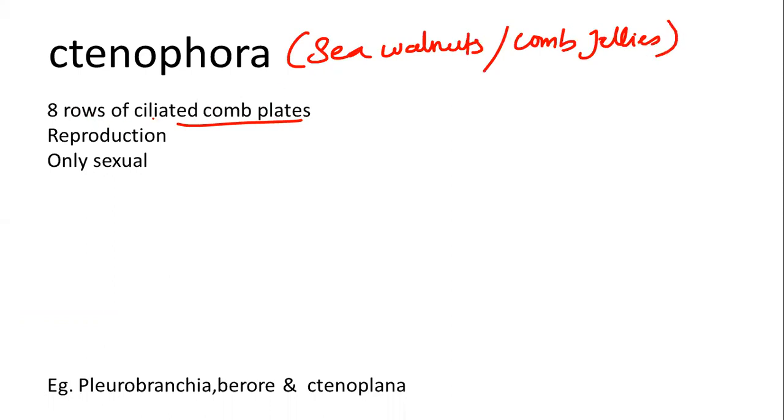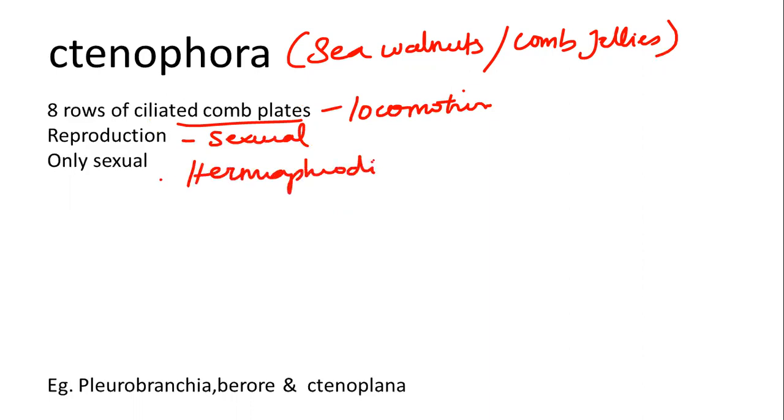Okay, and the habitat is usually marine. They are radially symmetrical, and they have 8 rows of ciliated comb plates, which help in locomotion, that means movement from one place to another. Regarding reproduction, only sexual reproduction takes place, and they are also hermaphrodites, that means there are no different sexes. Okay, and the development will be indirect. Examples of Ctenophora are Pleurobrachia, Beroe, and Ctenoplana, right?